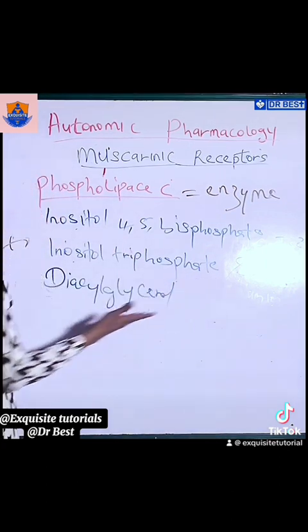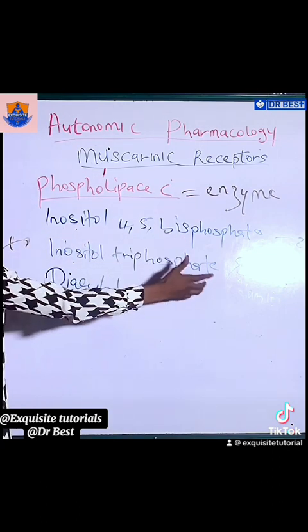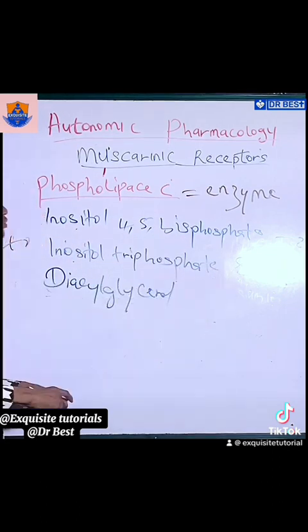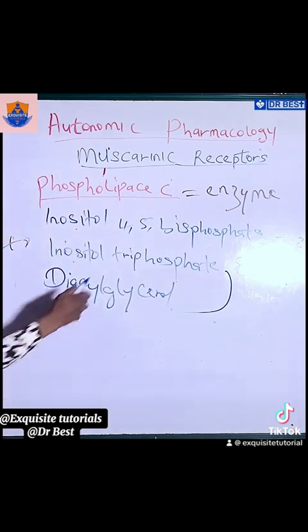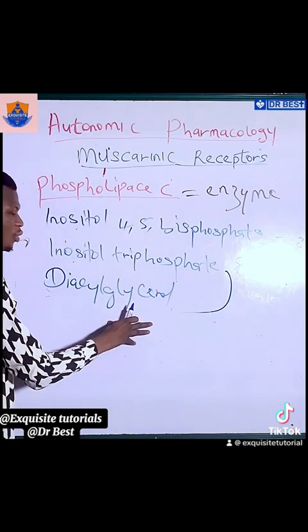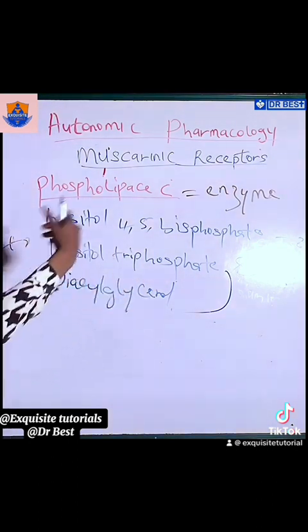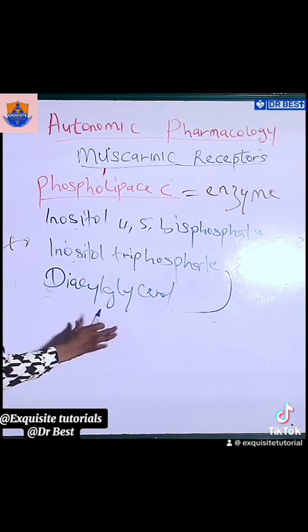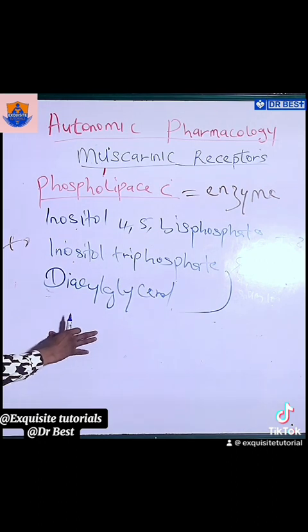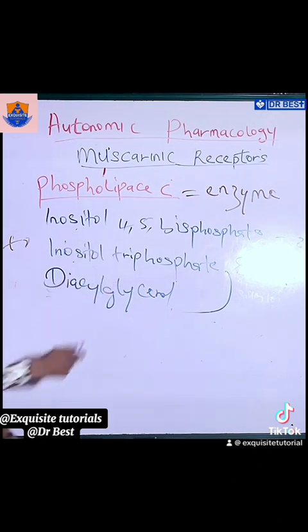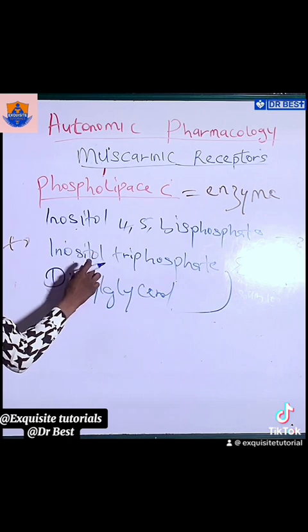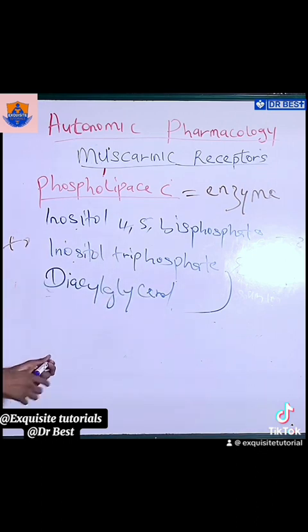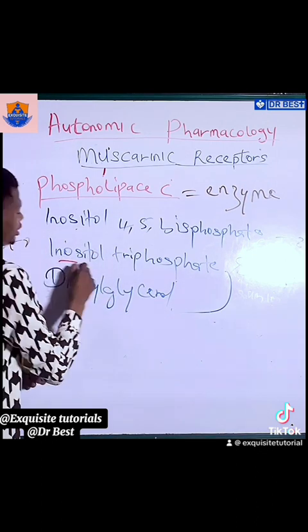Now, when this conversion happens, it is this inositol triphosphate and diacylglycerol that will increase the mobilization of calcium from the storage cells. Now, what are inositol triphosphate and diacylglycerol?